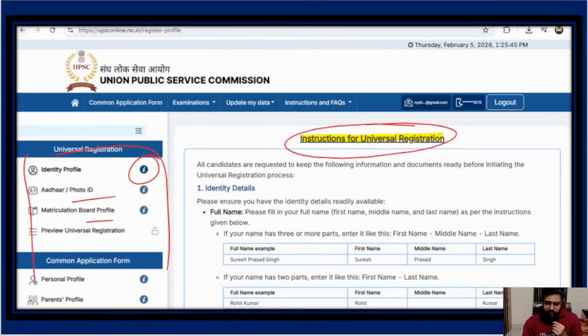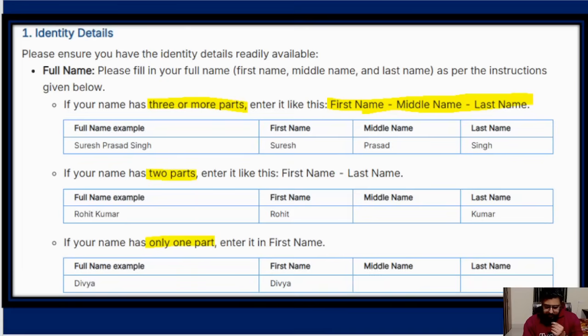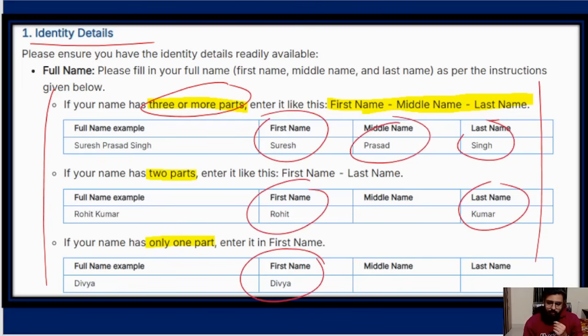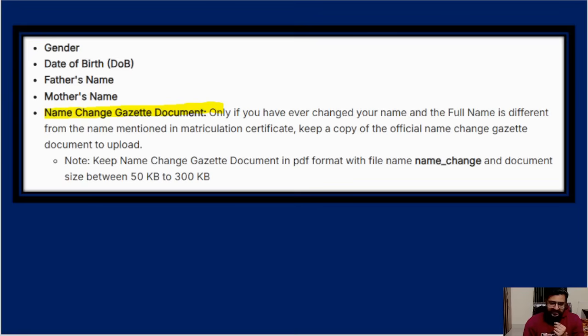But first you have to fill in all this identity. These identity details are all samples which they themselves have given on the website. If you have 3 parts in your name, you have to put first name, middle name, last name. If you don't have a middle name, put first name and then last name. If you have no middle name and only one name, then put it in the first one. They have given very detailed, screenshot-wise instructions, so it will be very easy for you to fill.